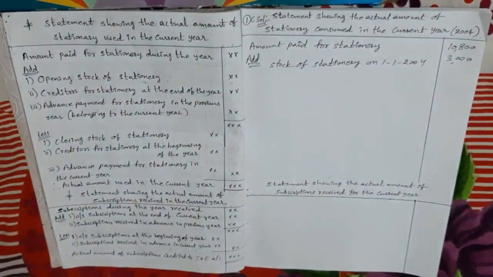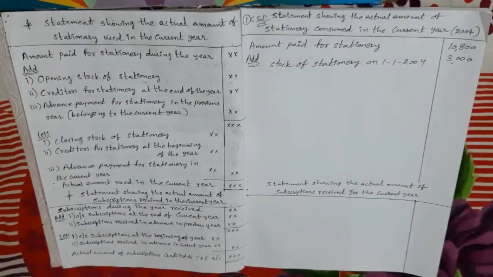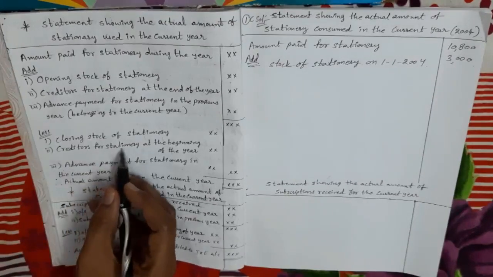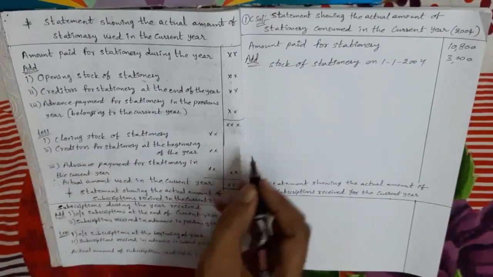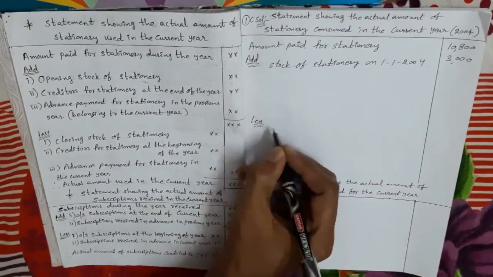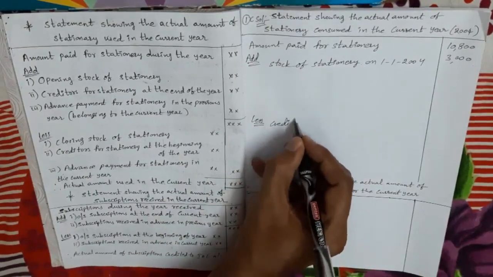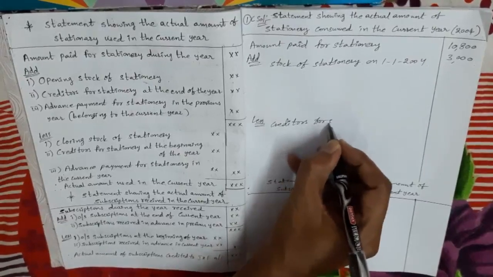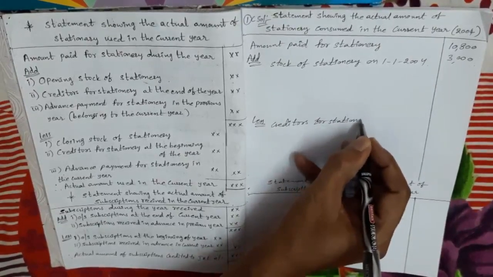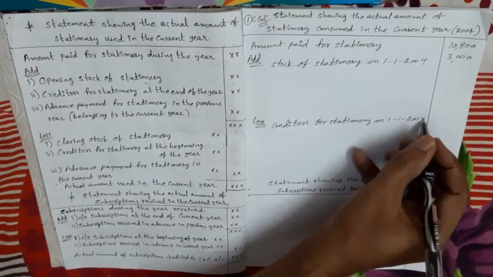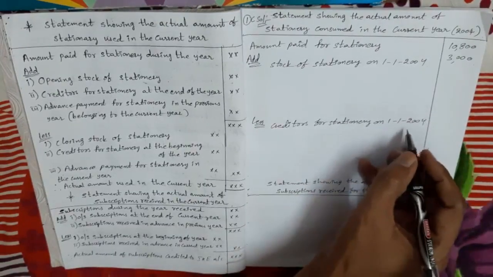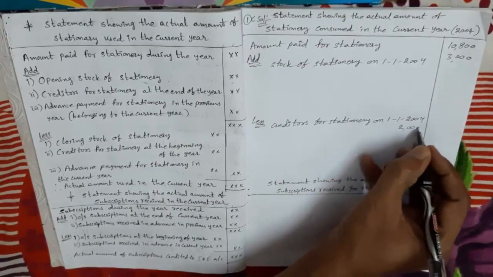Next item, creditors for stationery on 1st January 2004. So my dears, this means creditors for stationery at the beginning of the year, so we have to subtract creditors for stationery on 1st January 2004. The amount is 2,000, in the inner column.